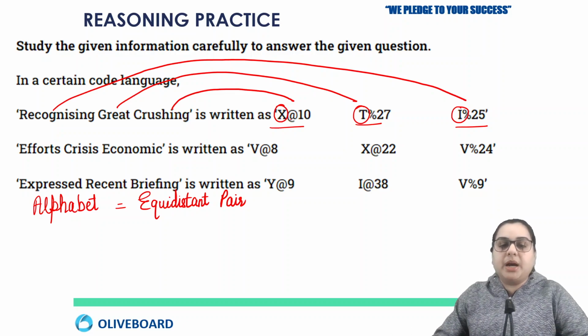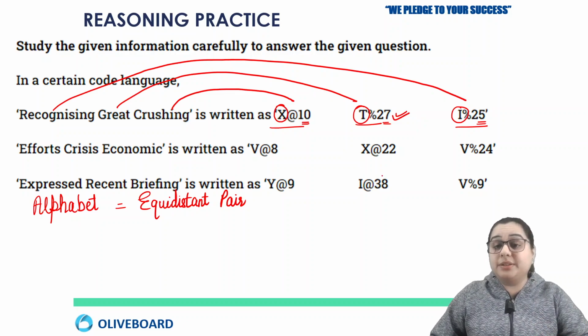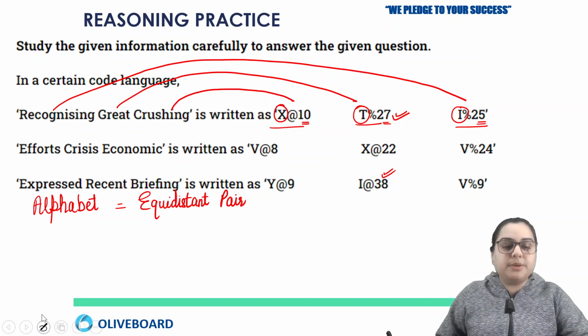So how can 10 come, how can 27 come, how can 25 come? Just by looking at this 27, I at least understand that these are not the positions. You have 38 also. Whenever the given numbers are in the range of 1 to 26, most of the time that represents the position of an alphabet. But here we have numbers 38 and 27 in our decoded form, so these numbers are not suggesting the position of any alphabet. So what are they suggesting? They are not even perfect squares. So what could be the logic behind this?